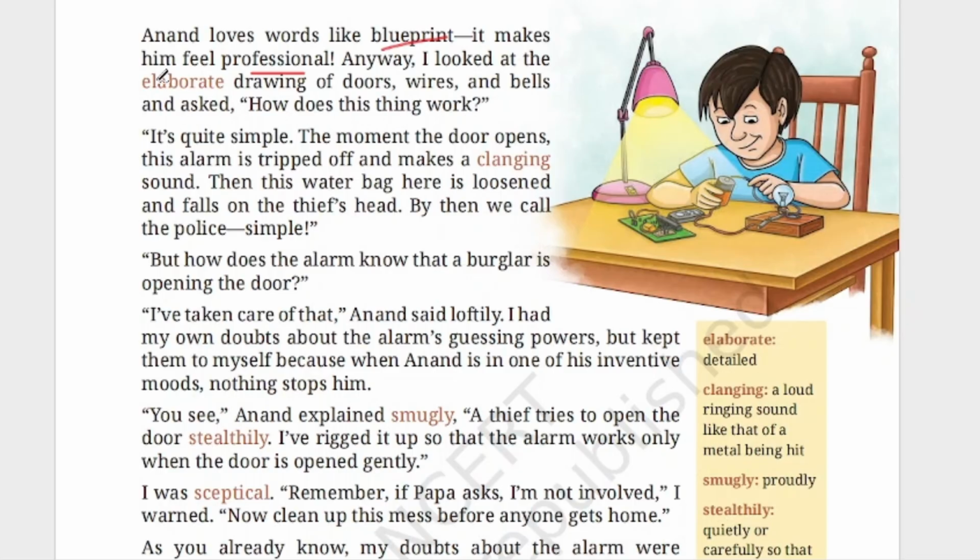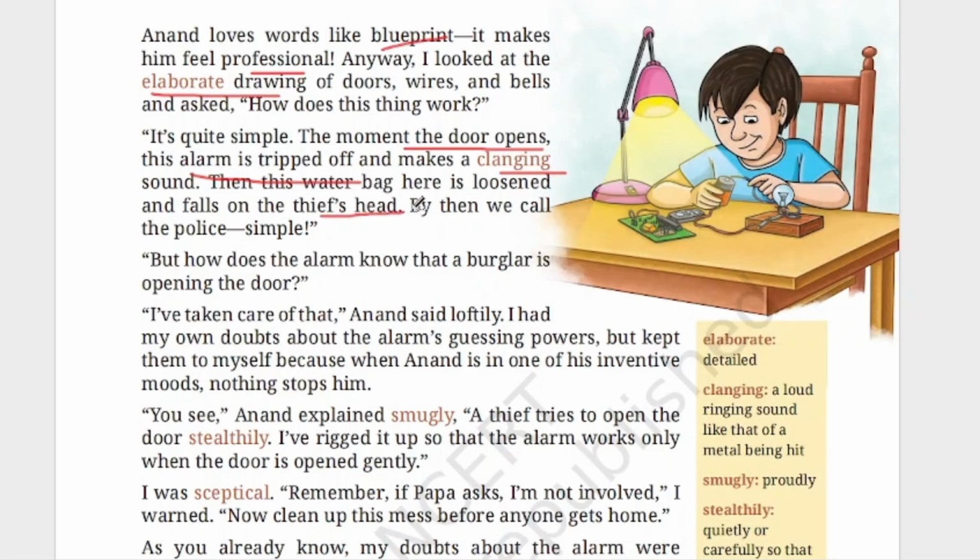Now, elaborate means what? A detailed drawing. Okay, he was having a detailed drawing. By looking at the drawing, she was asking, how will it work? It's quite simple. The moment the door opens, this alarm is tripped off. That means if anyone is opening the door, what will happen? This alarm is tripped off. It will be tripped off and it will make a clanging sound. Then this water bag here is loosened and falls on the thief's head.